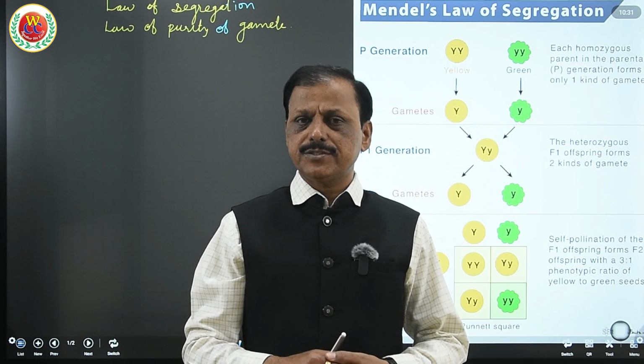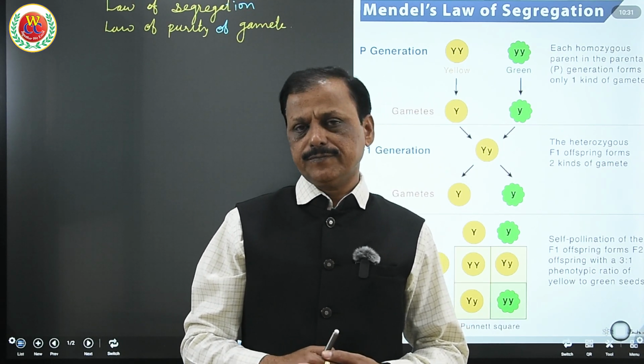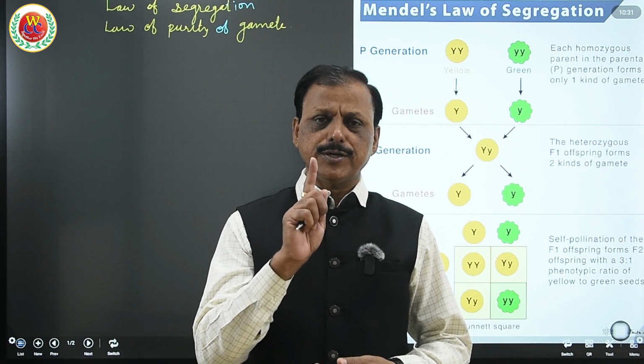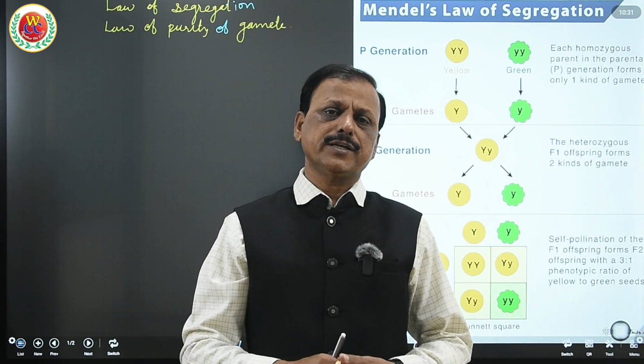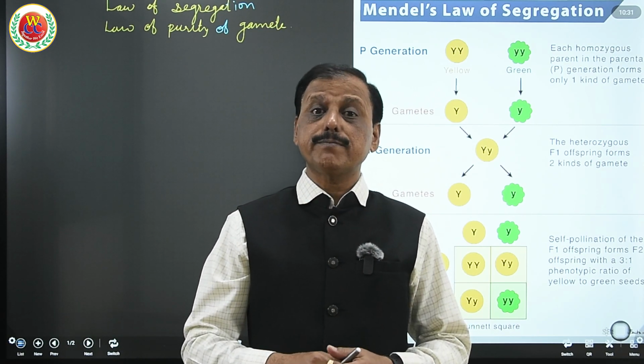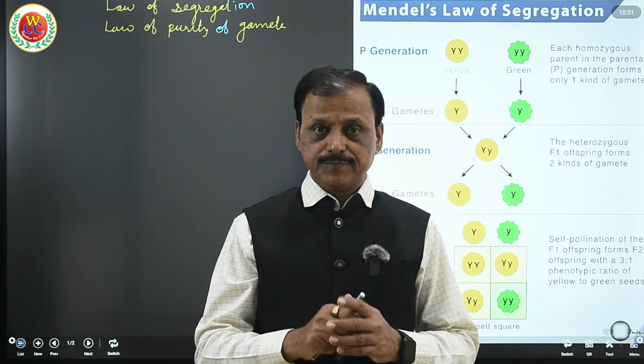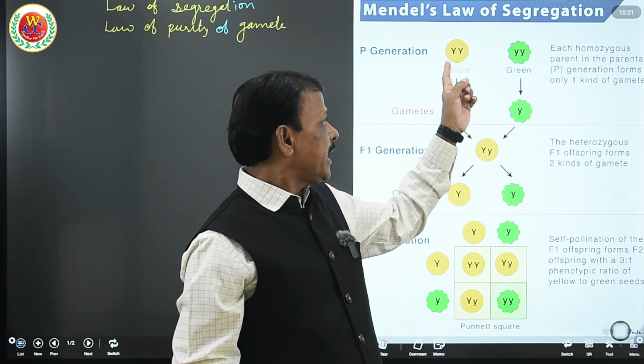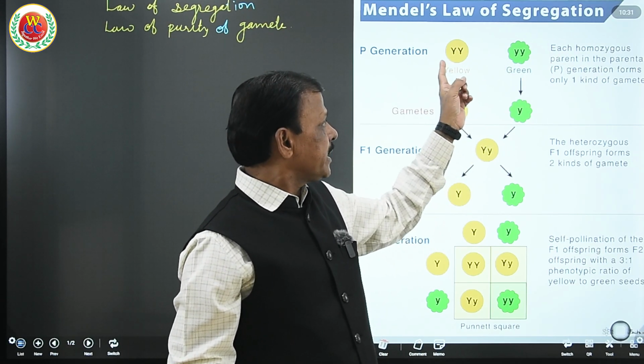In F1 generation, we saw that capital T and small t controlling tall and dwarf together express only one factor, that is tallness. They remain together. They do not blend. There is no blending of capital T and small t. Same here with the two factors, two characters.